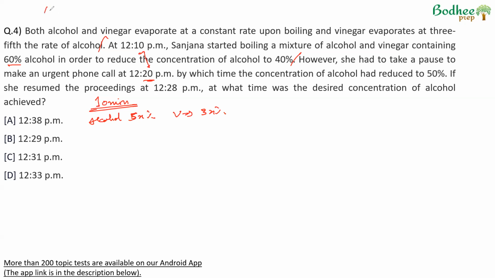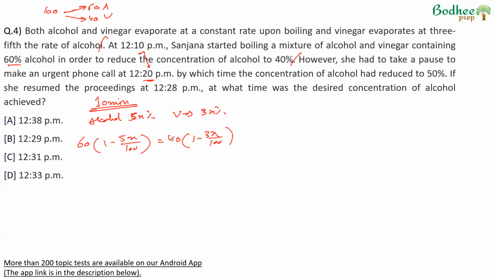Suppose I'm starting with 100 ml of the solution, which means 60 ml was alcohol, 40 ml was vinegar. This is the starting point. So after 10 minutes, what will happen is alcohol left will be 60 into 1 minus 5x upon 100. 5x gets removed, 1 minus 5x will be remaining. So initial value into multiplying factor. This is 50%. So this should be equal to the amount of vinegar left, which will be initial value into 1 minus 3x upon 100.